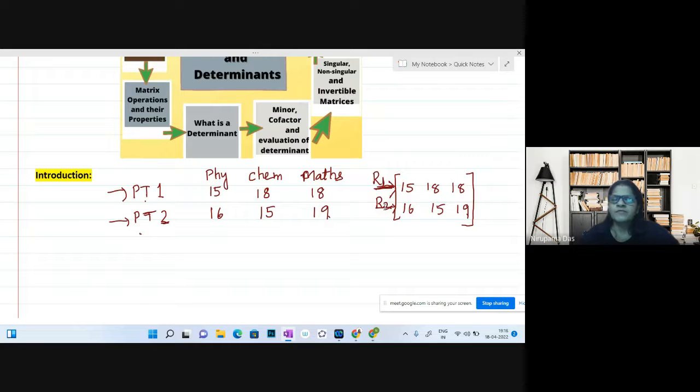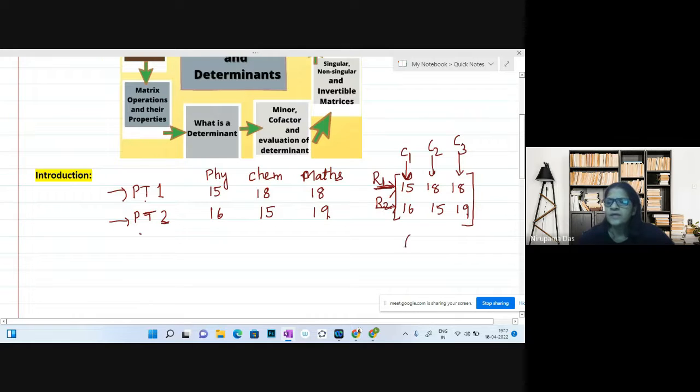and mathematics respectively. Another aspect also: this is the first column. Vertical lines you can say are columns, this is column 1, 15 and 16. The first column represents marks scored in physics in periodic test 1 and periodic test 2. Similarly, this is your second column and this is the third column. So we can arrange these numbers in this way. We can also arrange like this.